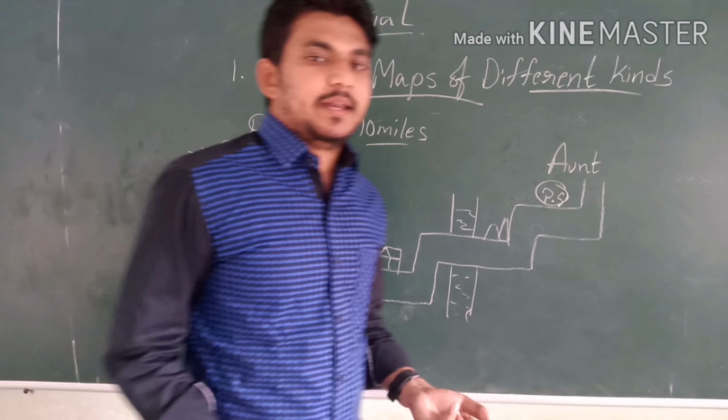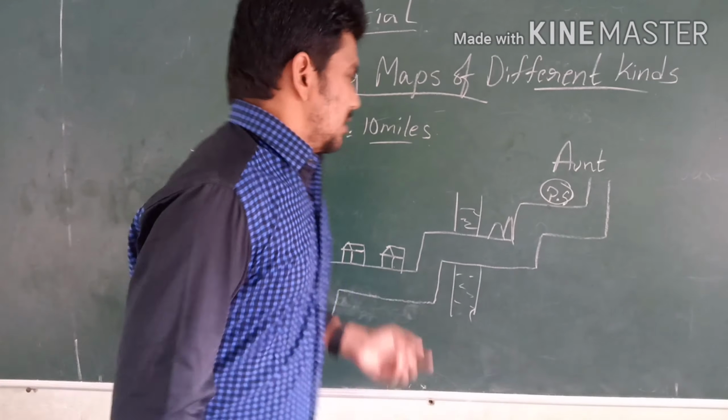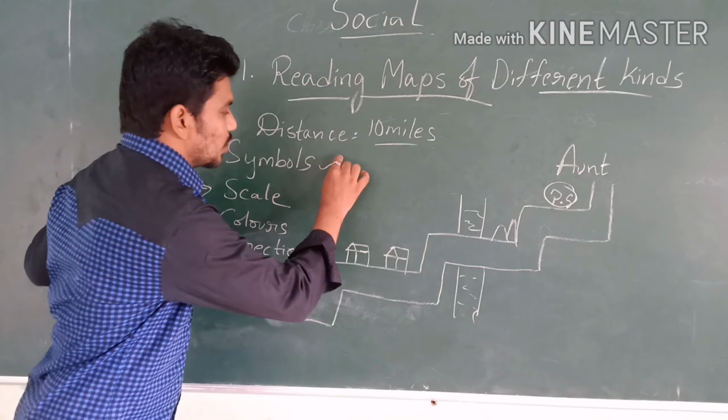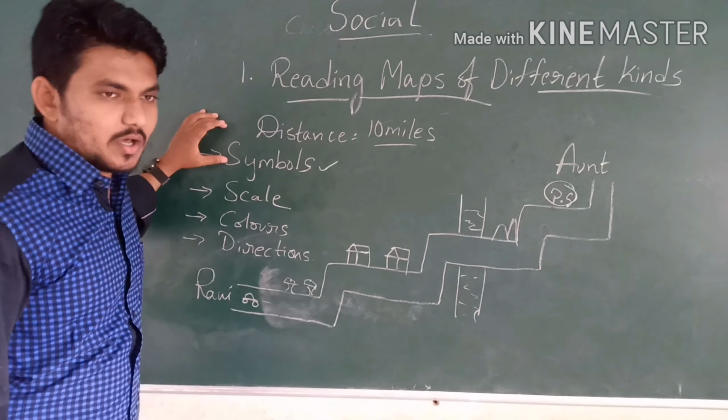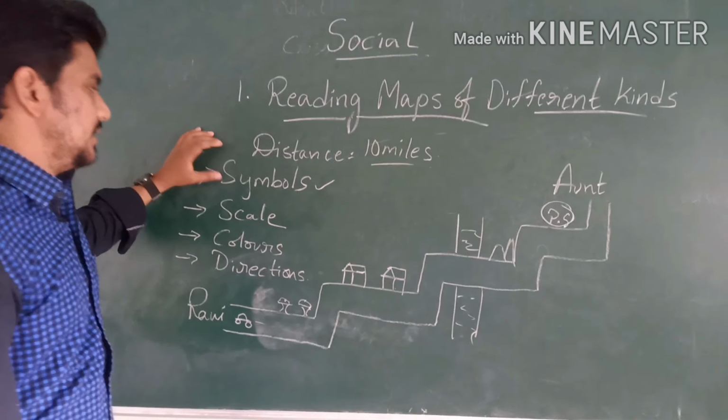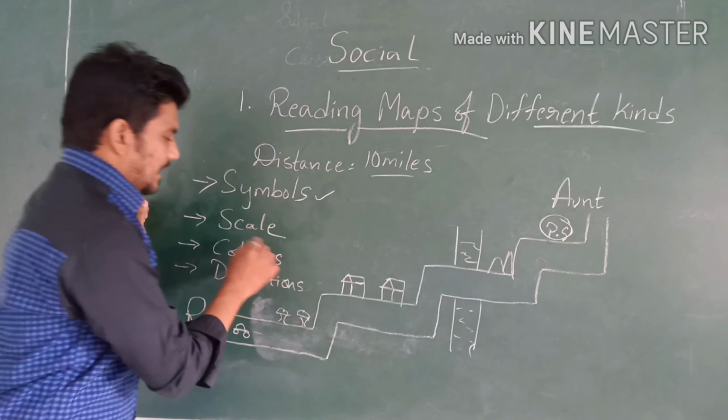Or any country or any town or city. The first one is the symbols. Symbols are also used to locate or identify any country or any town or any city. Next one is scale.